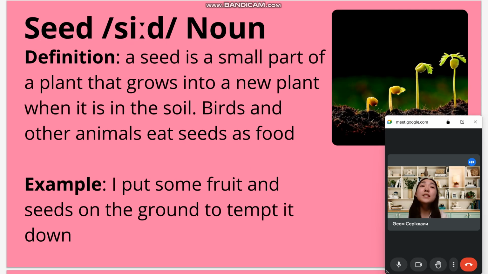Next word is seed. Seed, it's a noun. A seed is a small part of a plant that grows into new plants when it's in the soil. Birds and other animals eat seeds as food. For example, I put some fruit and the seeds on the ground to tempt it down.